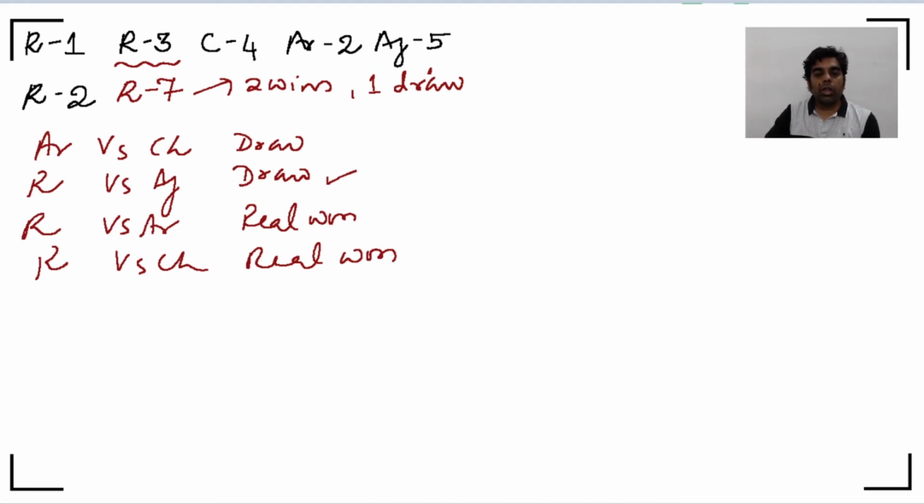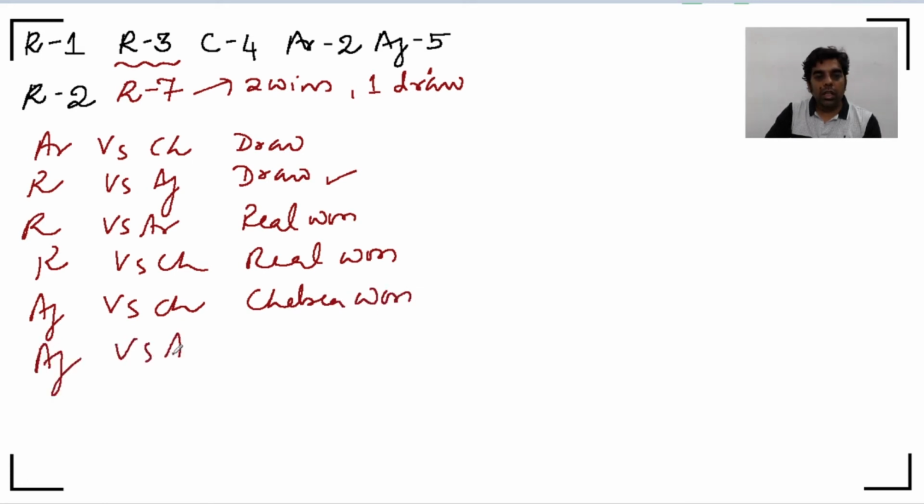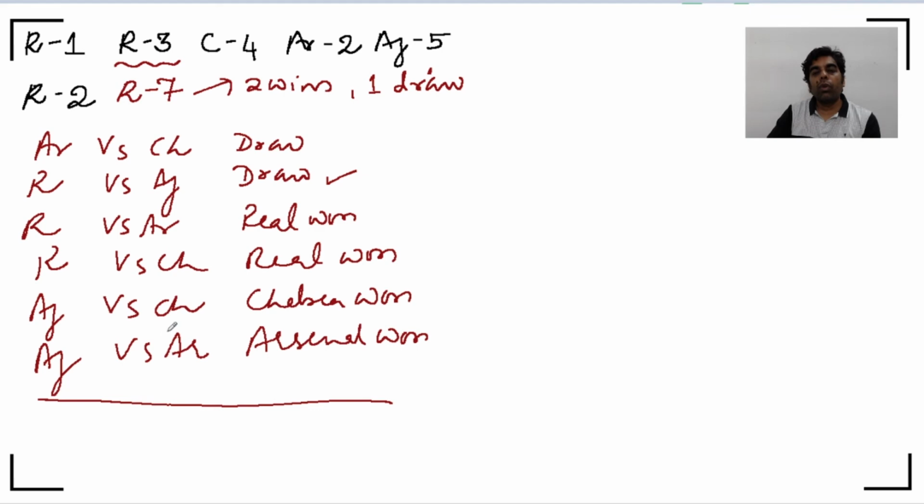So that brings us back to the first statement. First statement says Ajax lost 2 matches, Chelsea won only 1 match. Ajax lost 2 matches. Here one of the matches that Ajax had with Real was a draw. So that means both the other matches Ajax lost. So Ajax versus Chelsea, Chelsea would have won. Ajax versus Arsenal, Arsenal would have won. So that gives us a complete idea about round 2's status of matches won, drawn and lost.